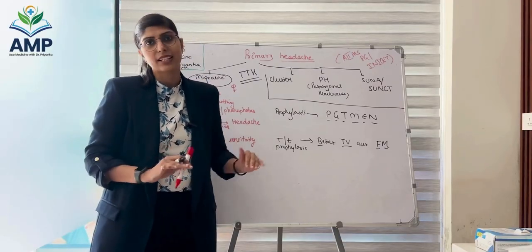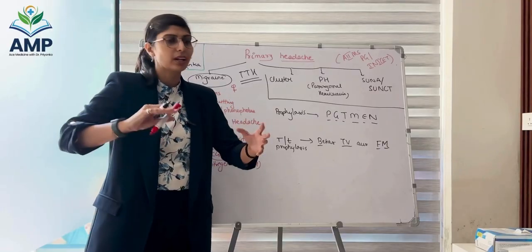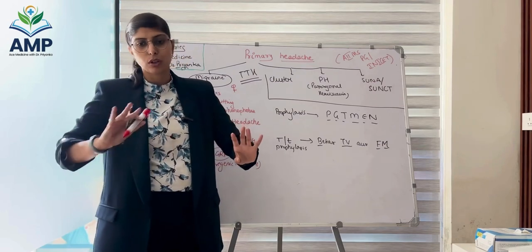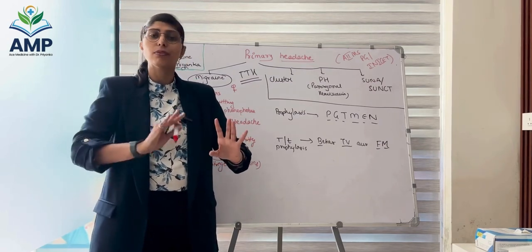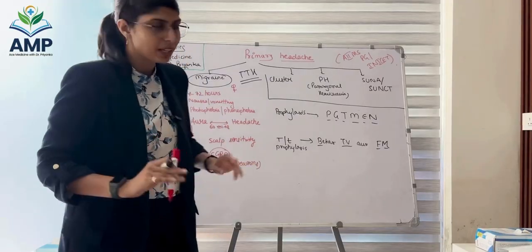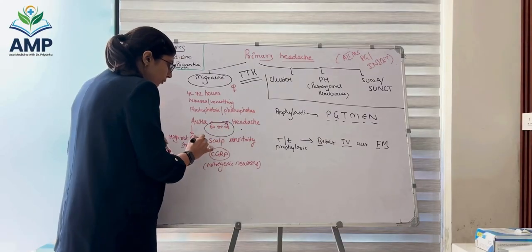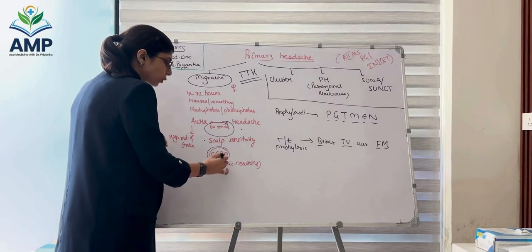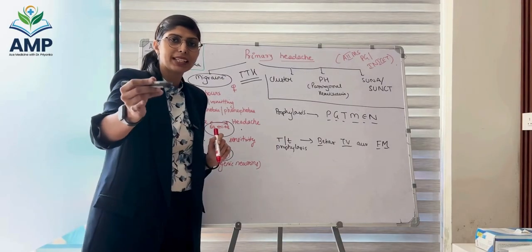So auras are transient features, and if you ask me what is the interval between an aura and headache, it is about 60 minutes. So aura has to be followed by headache in about 60 minutes, or aura comes within 60 minutes of onset of the headache. Either of these two, the duration is 60 minutes. It can be asked in exam. Important, this is important, 60 minutes. Scalp sensitivity is a feature of migraine. And the molecule involved in migraine is CGRP, that is calcitonin gene related peptide, CGRP.